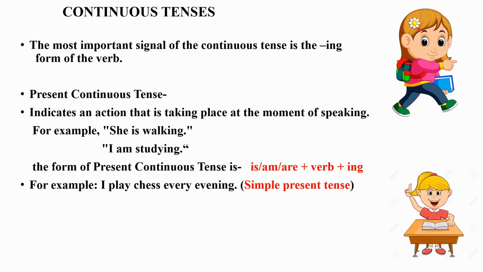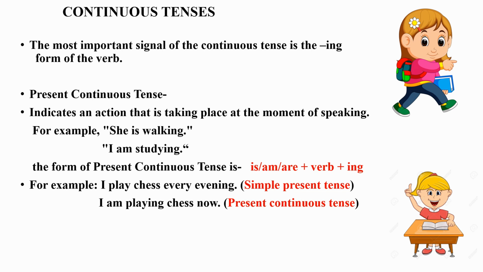The present continuous tense is used to talk about an action that is going on in the present, while the simple present tense is used to talk about an action that occurs regularly. For example, I play chess every evening. This is simple present tense because every evening means this action is happening regularly. I am playing chess now.